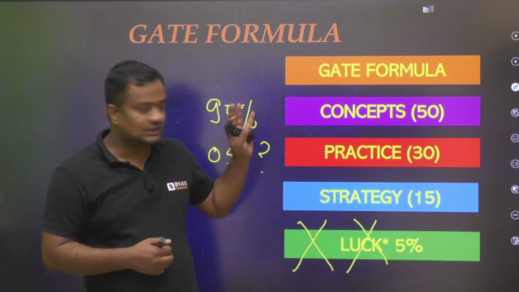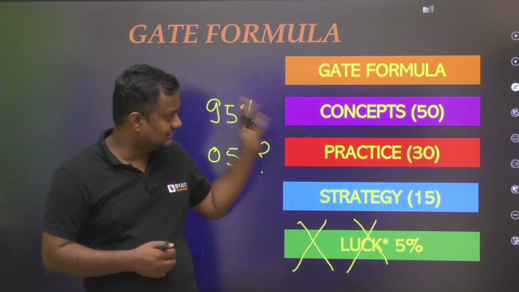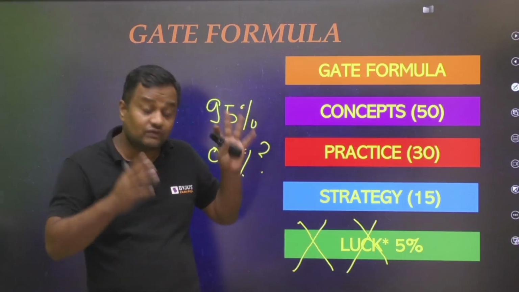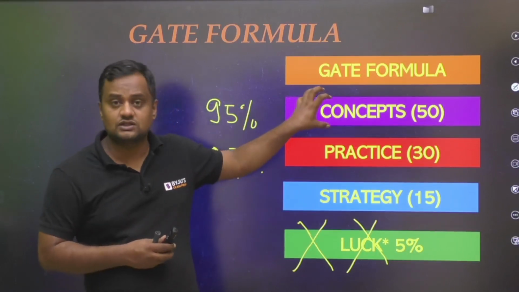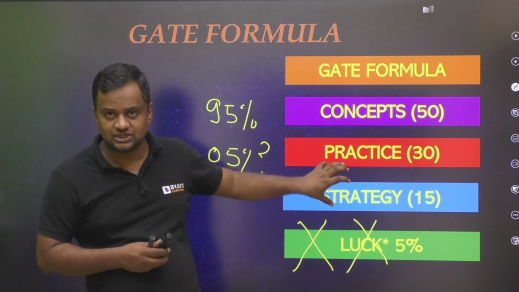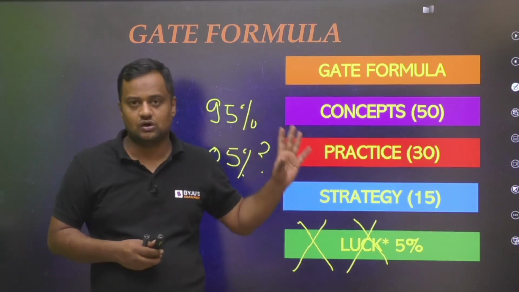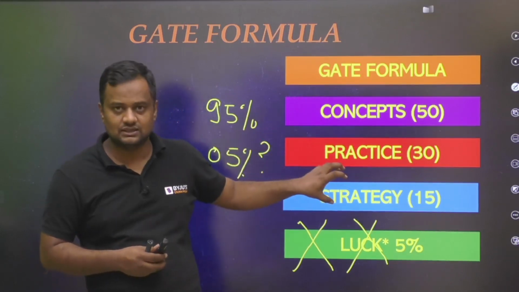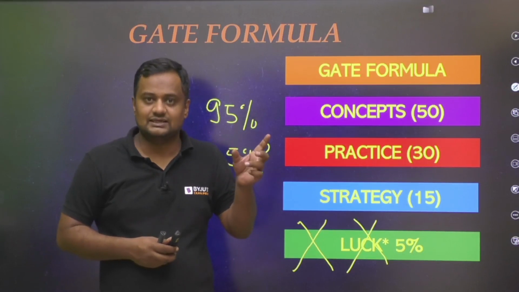So, particularly for the GATE exam, concept is more important, then practice, then strategy. I always tell one thing: with the best of concepts and a very ordinary strategy, you will get a decent rank for sure. But vice versa is not true for the GATE exam.